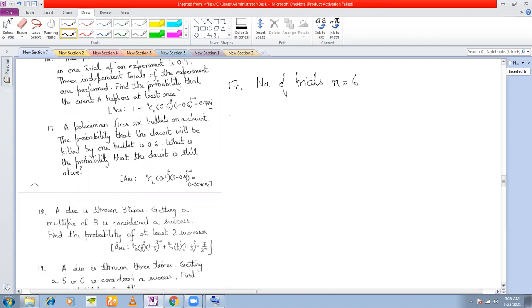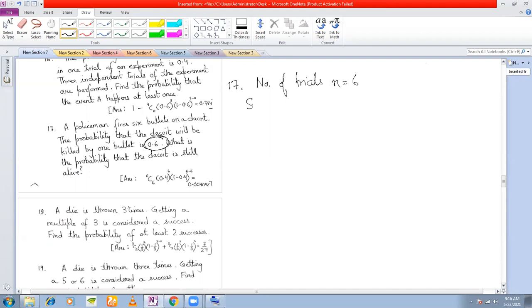If any of the 6 hits, the dacoit will be killed. So if I define the success as the bullet hits the dacoit, then what is the probability of success? 0.6, right?